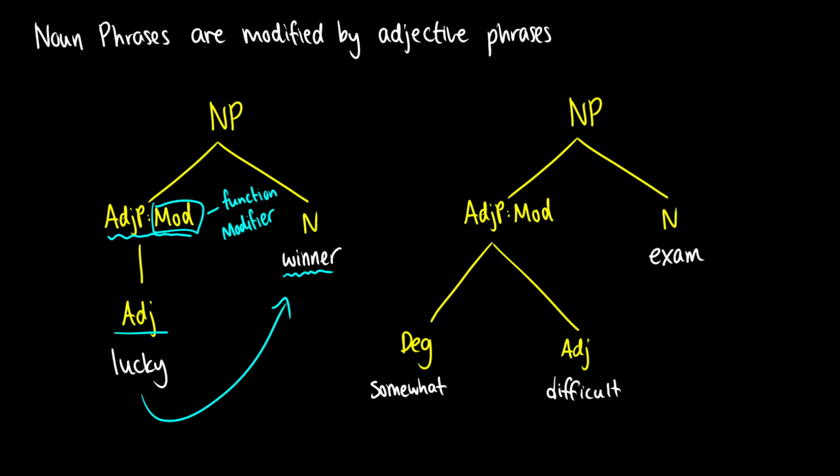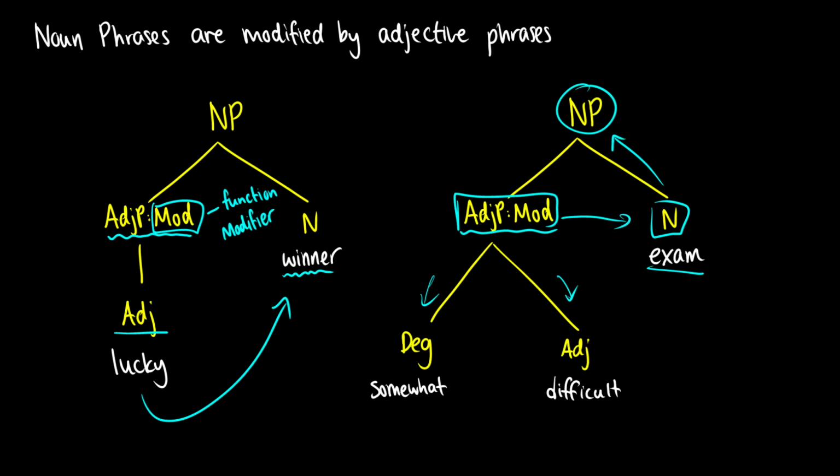Say we have an exam. So exam is a noun. It has to build up into a noun phrase. But say we want to ask, well, what type of exam was it? Well, we can introduce the adjective phrase modifier, somewhat difficult. So this adjective phrase modifier consists of a degree word somewhat, an adjective difficult, and somewhat difficult as a unit describes what the exam was like. So that's the type of exam it is. It is a somewhat difficult exam.